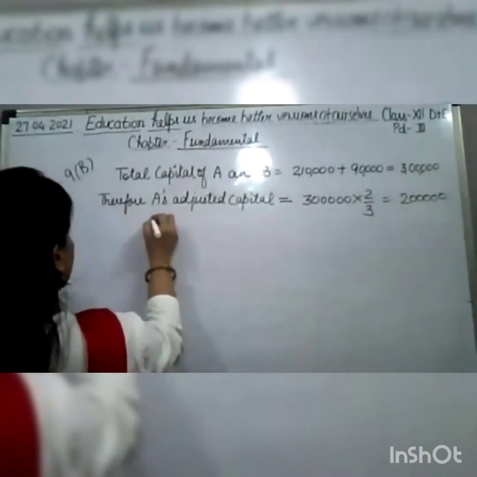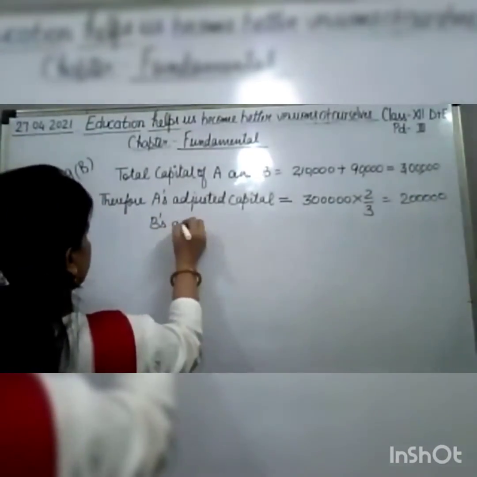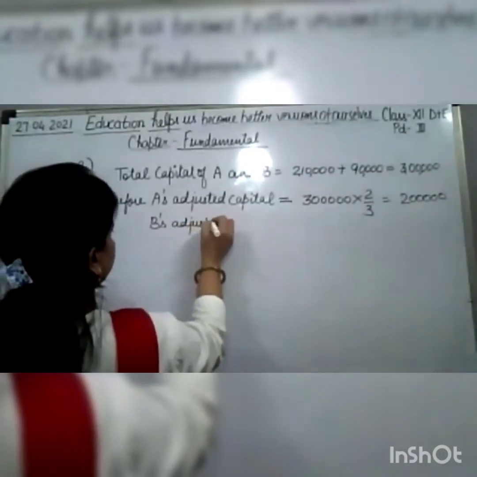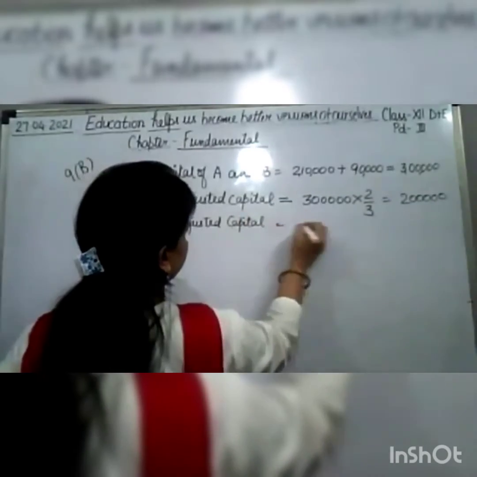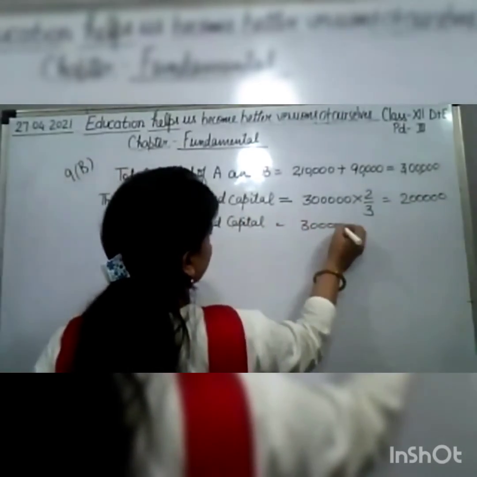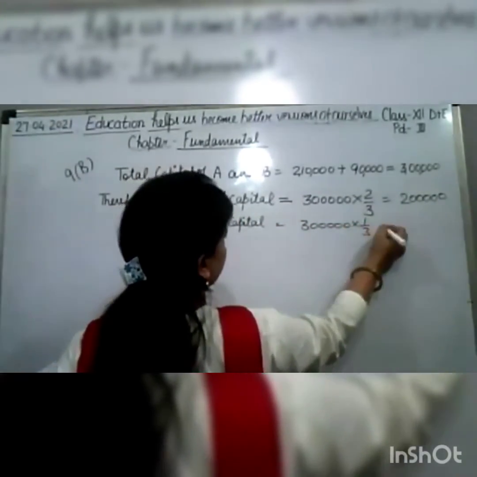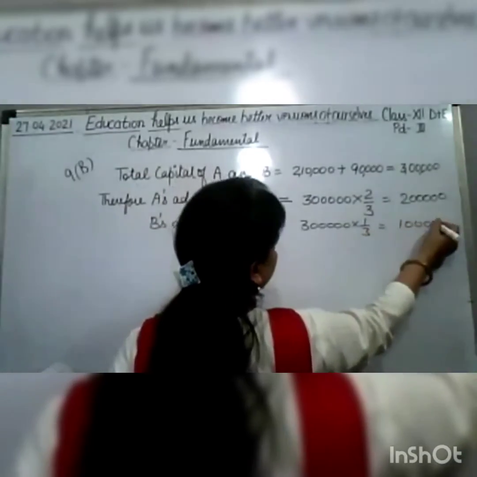Then B's adjusted capital will be 3 lakh into 1 by 3. That will be 1 lakh.